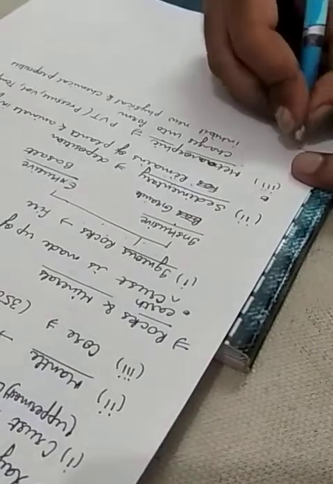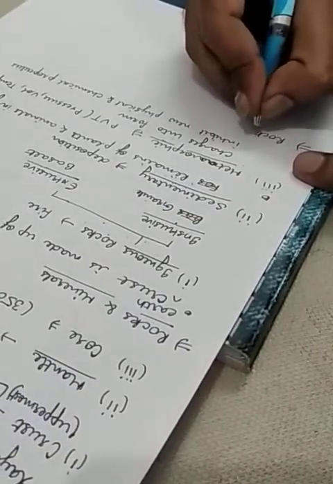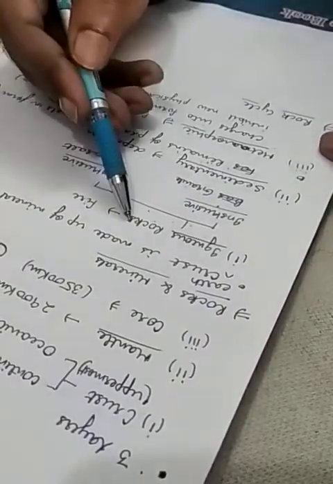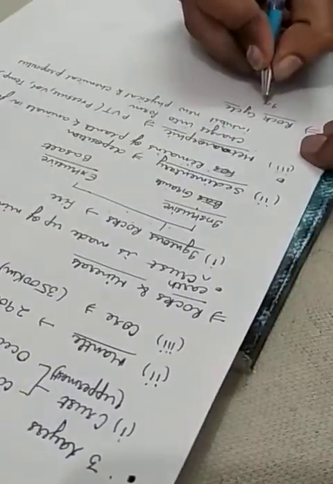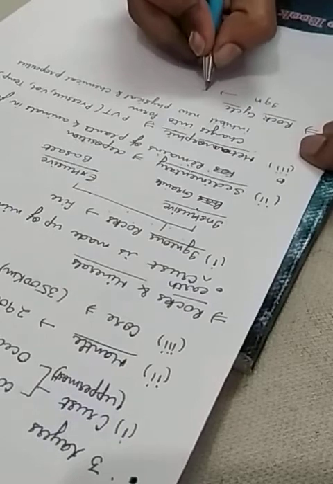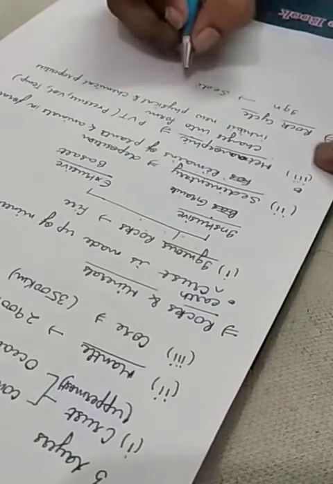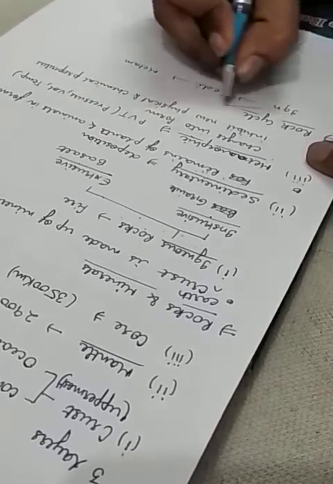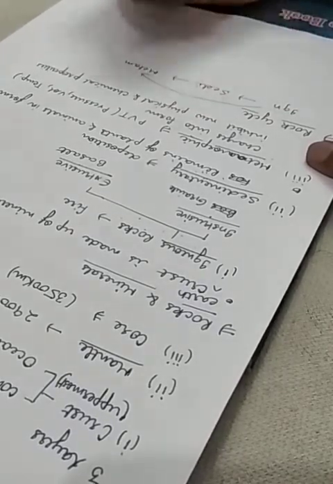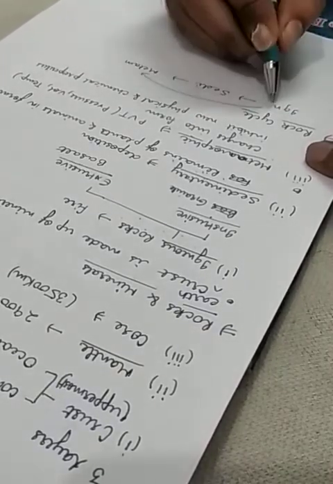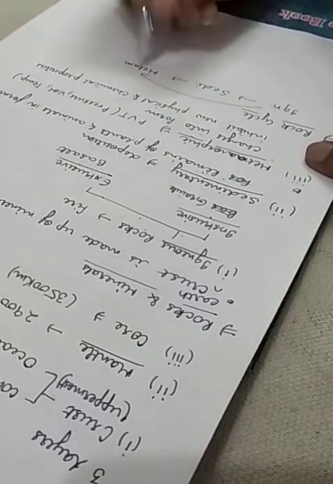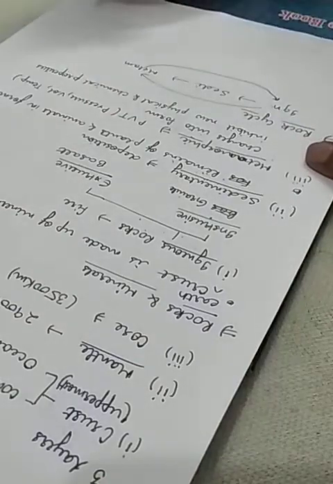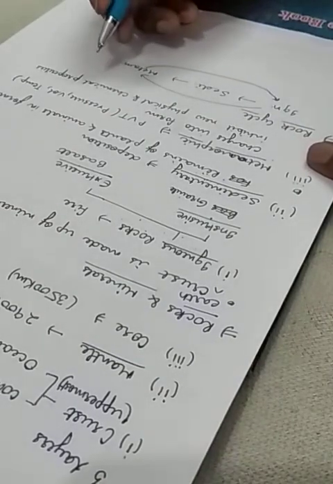The next topic is rock cycle. Igneous rock can be transformed into sedimentary, into metamorphic, and can be directly transformed into igneous by melting of the rocks.